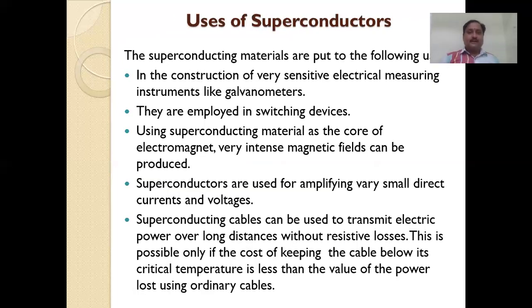Now we discuss the uses of superconductors. In the construction of very sensitive electrical measuring instruments like galvanometers in the laboratories, a galvanometer is a device or instrument to observe current, voltage or deflections. That's why these are used as an output device. For constructing these galvanometers, we use superconducting materials.